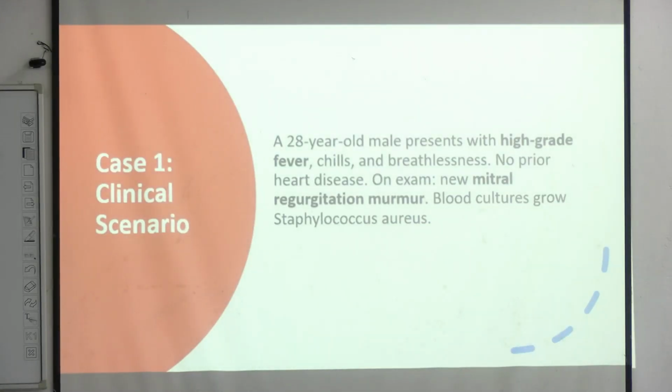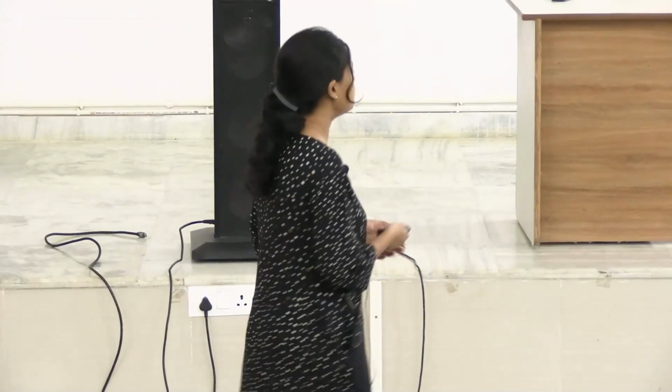So the theory questions can come like this with a clinical scenario, like a 24-year-old male presents with high grade fever, chills and breathlessness. There was no prior heart disease. On examination, a new mitral regurgitation murmur is found. Blood cultures grow Staphylococcus aureus. So what can be the diagnosis? Acute infective endocarditis. Why acute?